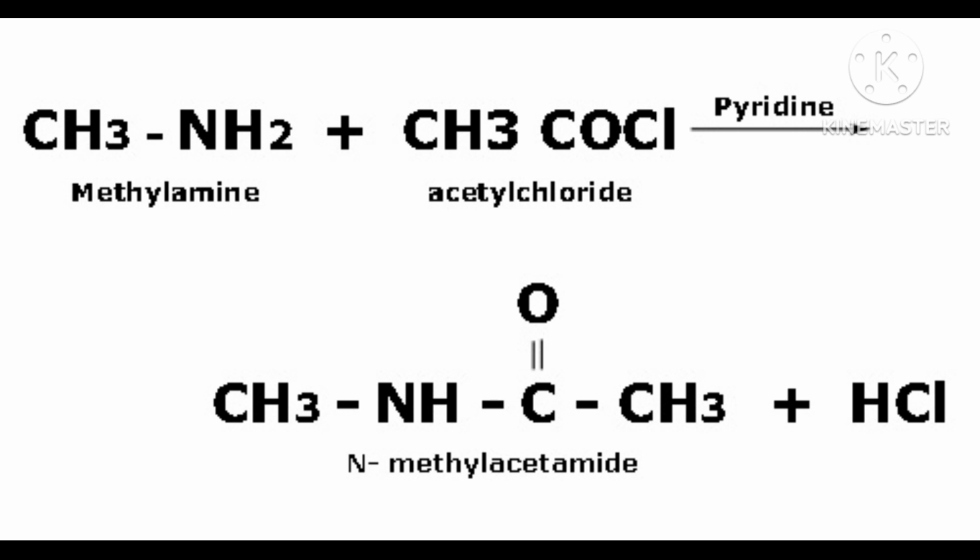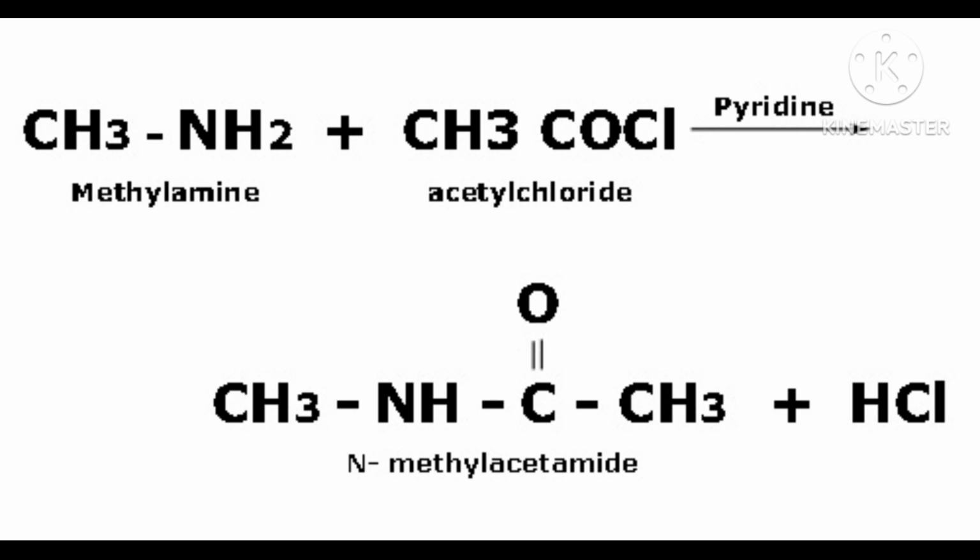Means C2H5, again one more C2H5, no H, and that N is joined with CO, and CH3 is already joined to that C. This is called N, N means nitrogen, N comma N diethyl ethanamide.